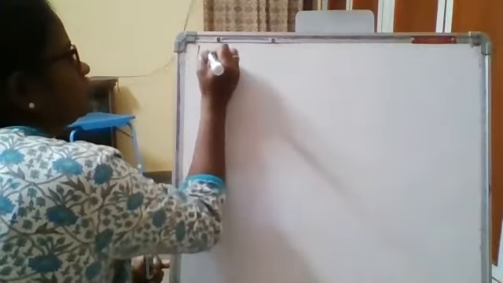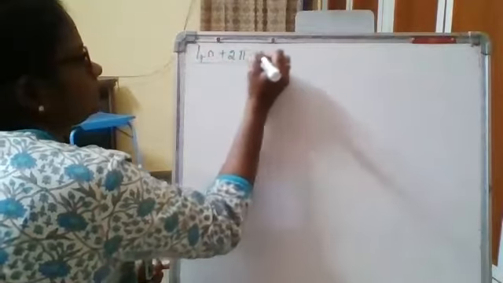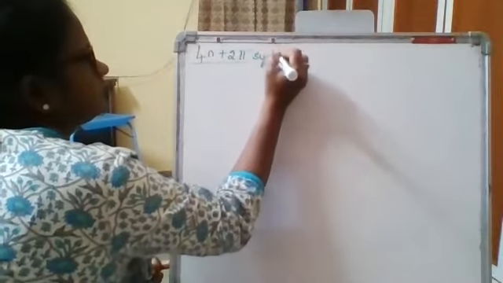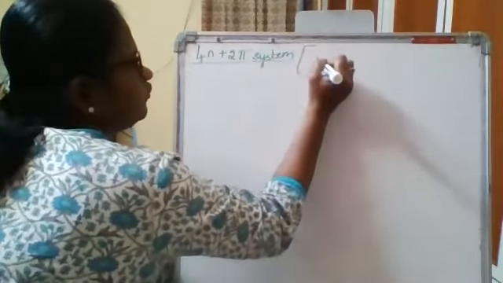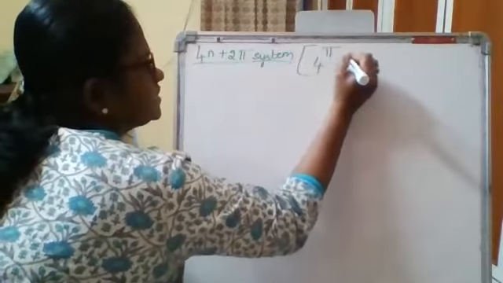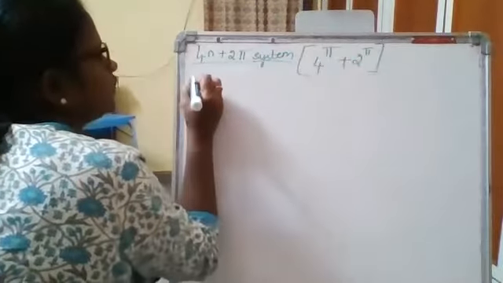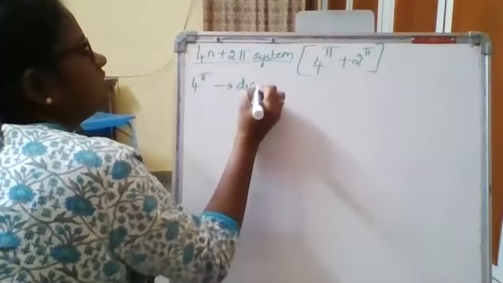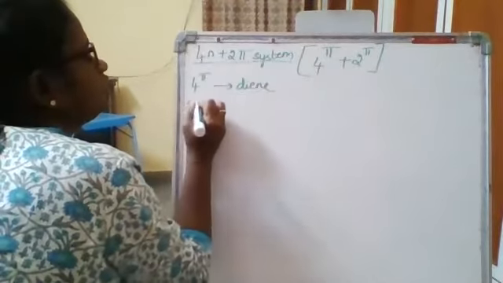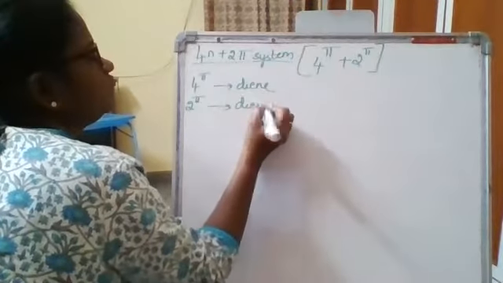This is a 4n plus 2 pi system of the cycloaddition. This is 4 pi plus 2 pi cycloaddition. Now, we know that the 4 pi is called your diene, whereas your 2 pi system is called a dienophile.